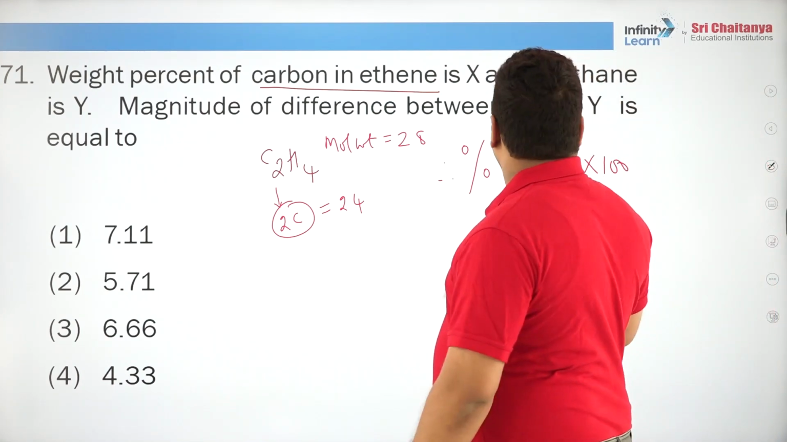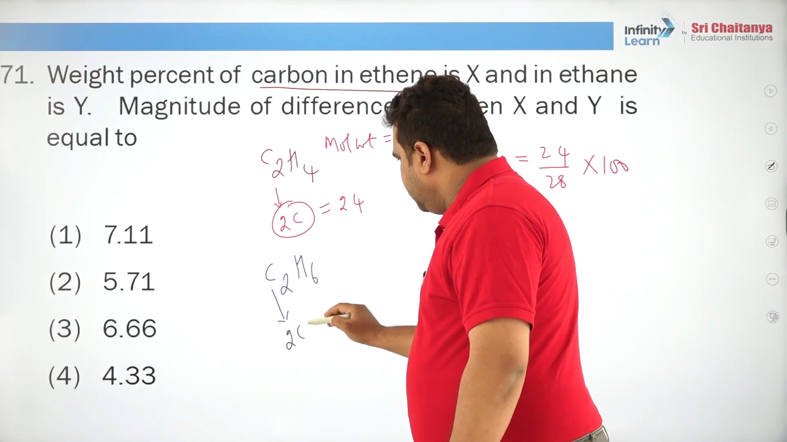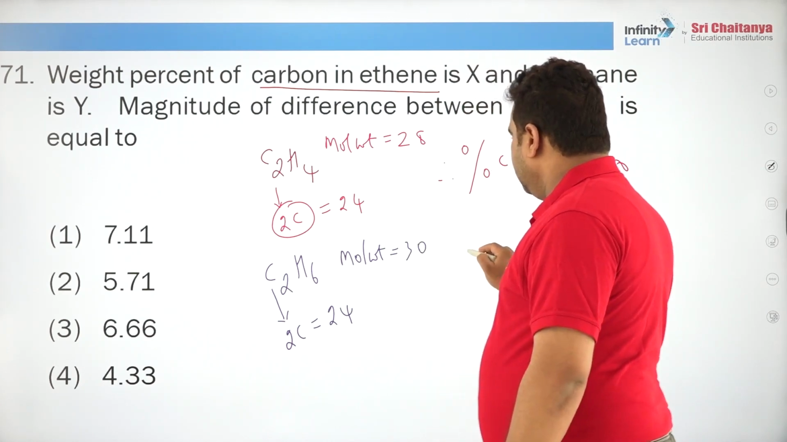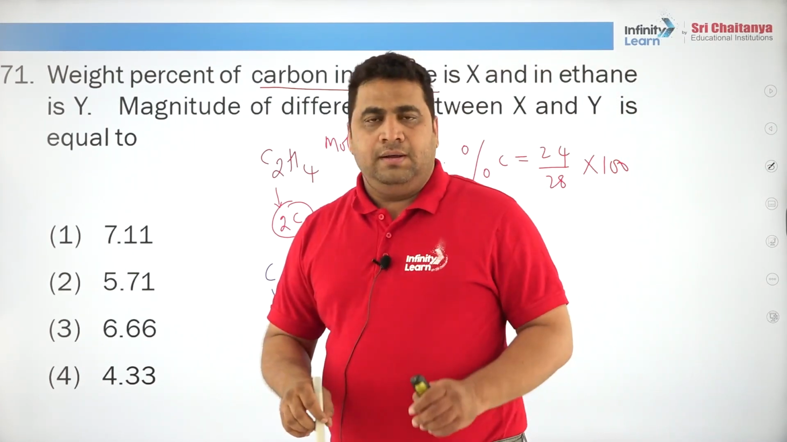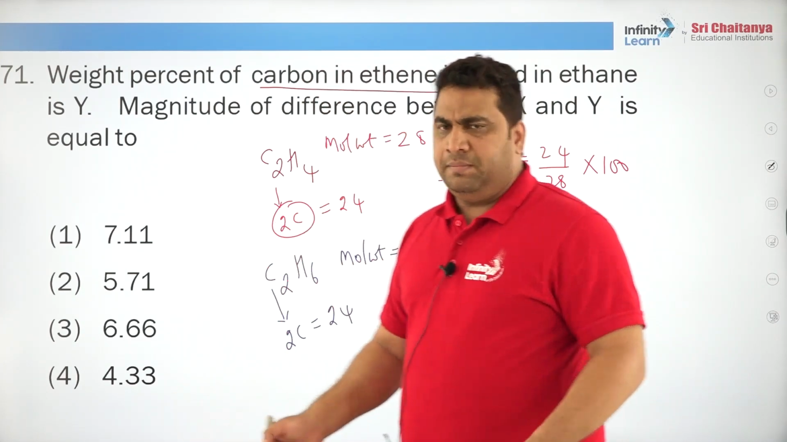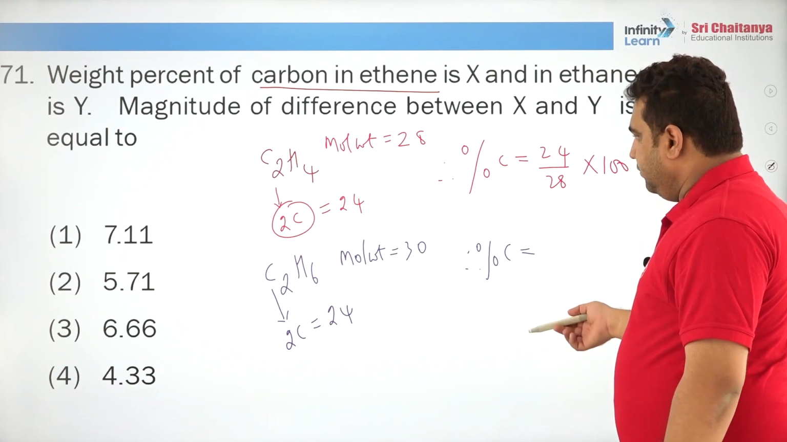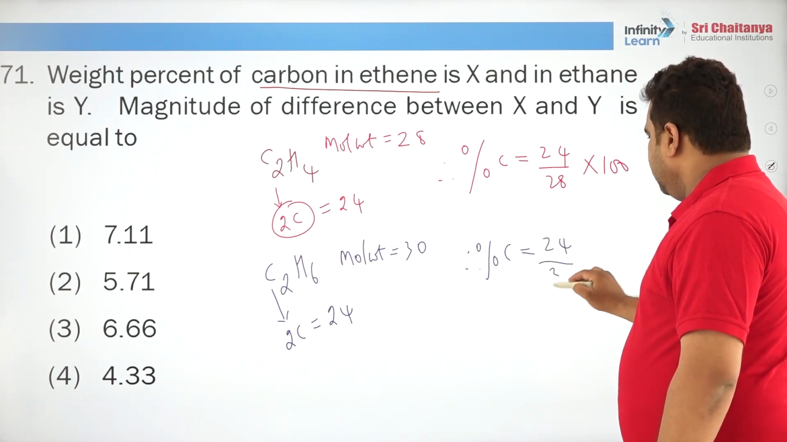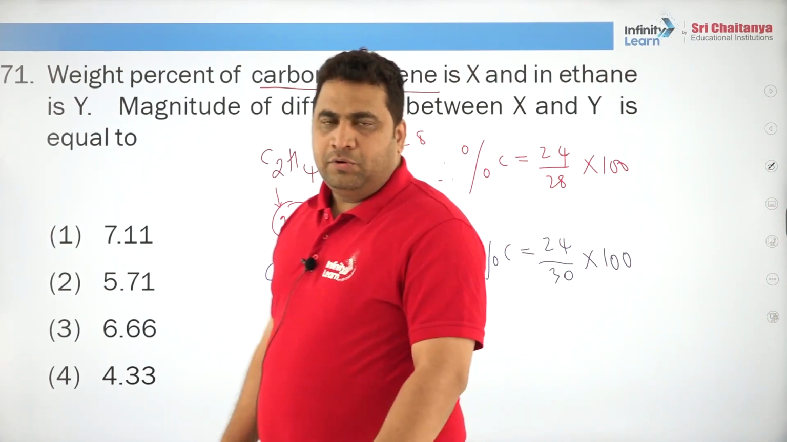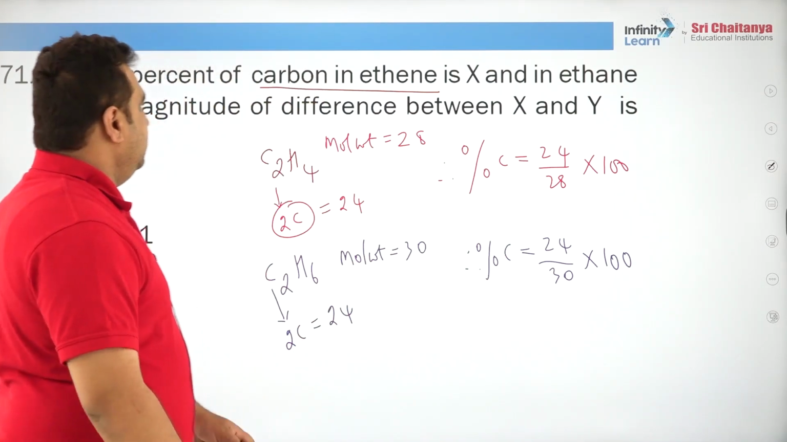If you go for the same method with ethane, C2H6, here also you have 2 carbons, so it is 24, and your molecular weight is 30. It is nothing but like in your school or college you find percentage of marks. How do you find percentage of marks? Marks obtained by total into 100, same manner. So, percentage of carbon is 24 by 30 into 100. I do not have a calculator with me, I hope you can calculate and find the difference of the two answers.